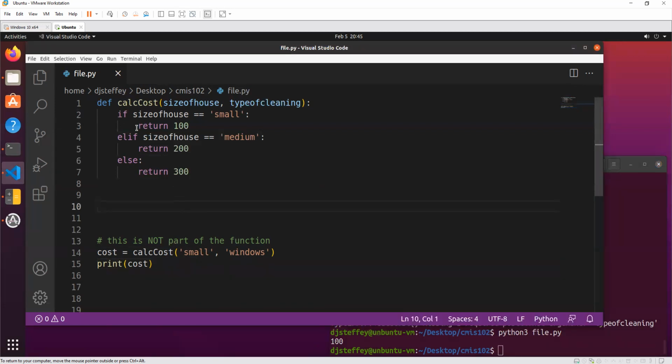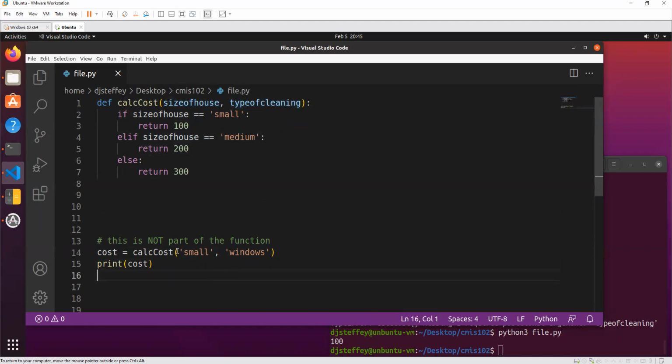So even though there are three separate return statements, only one of them actually happened. Why is that? Because when I do calculate cost, these are the two arguments, small and windows. That means the size of the house is small. The type of cleaning is windows.